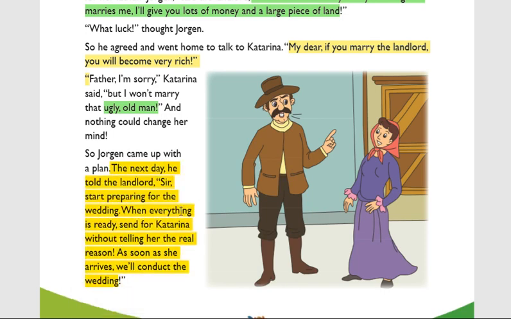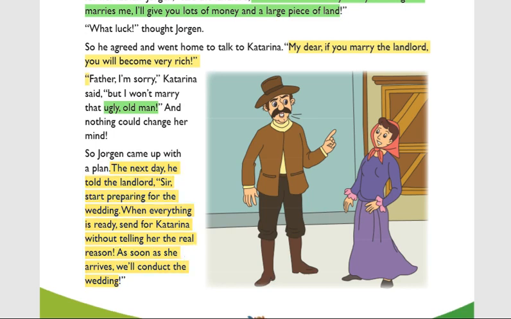Sir, actually Katrina doesn't accept to marry the landlord. But Jorgen has a plan: Sir, start preparing for the wedding. When everything is ready, send for Katrina without telling her the real reason. As soon as she arrives, we will conduct the wedding.